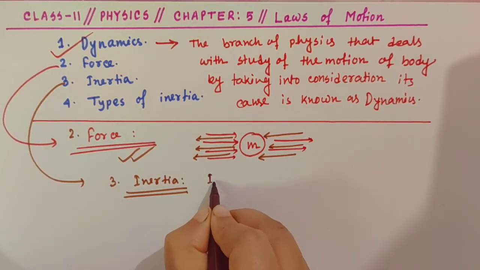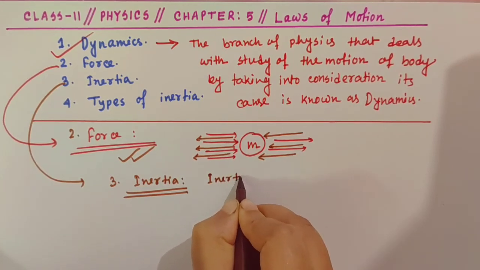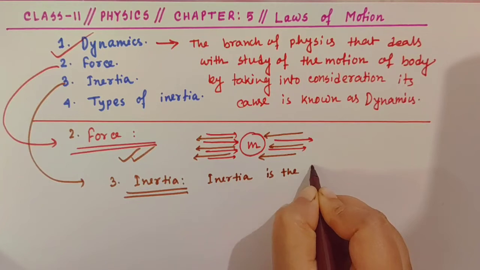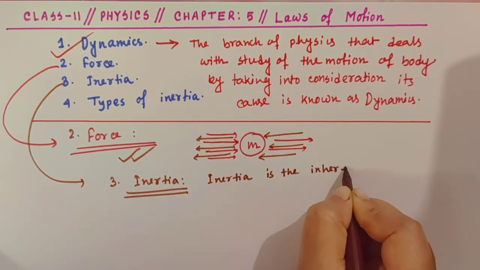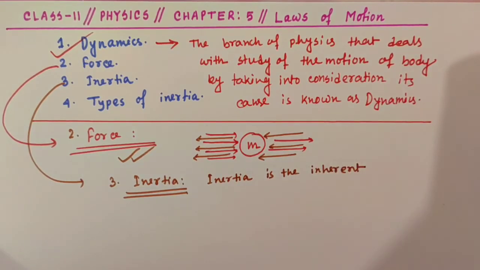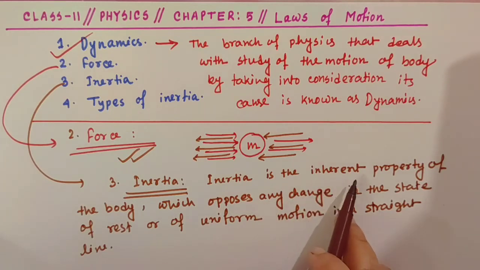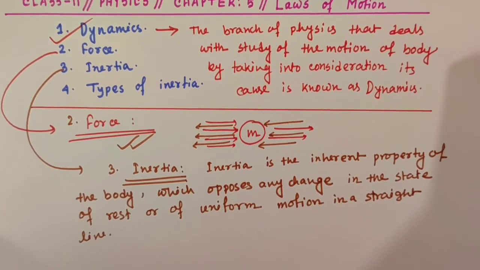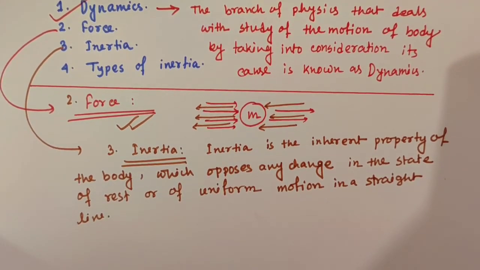So, I am writing here: inertia is the inherent property of the body which opposes any change in the state of rest or of uniform motion in a straight line.